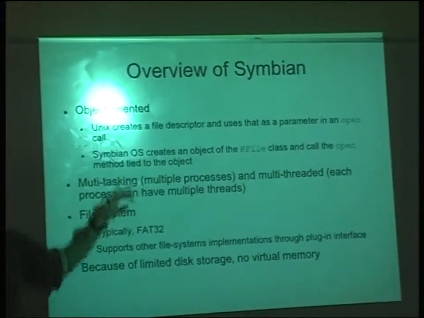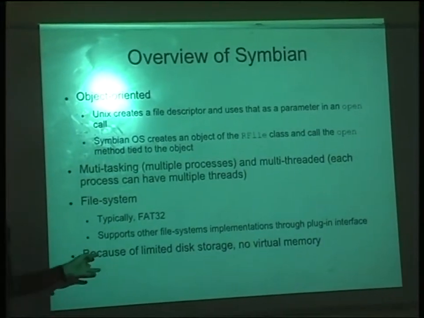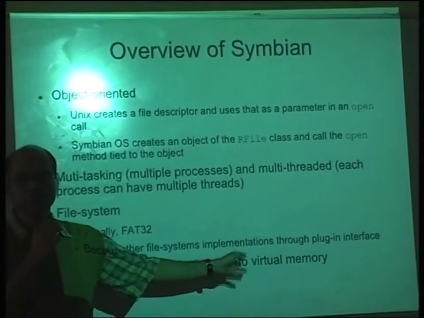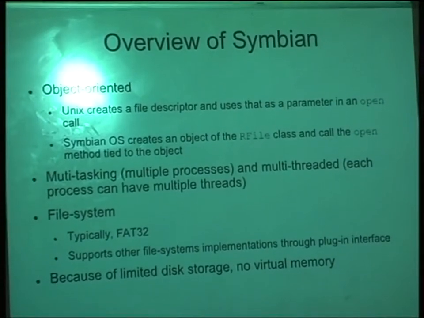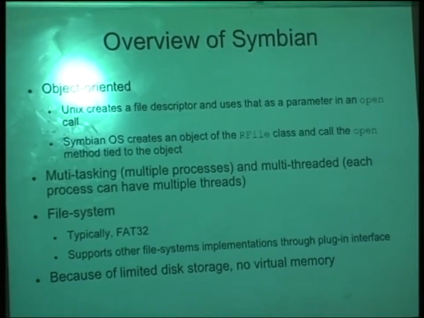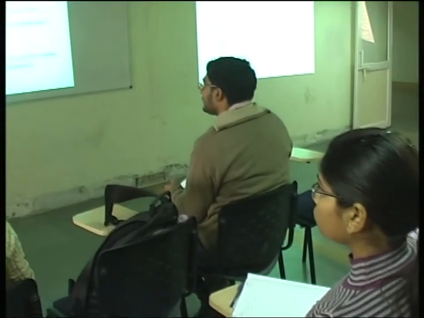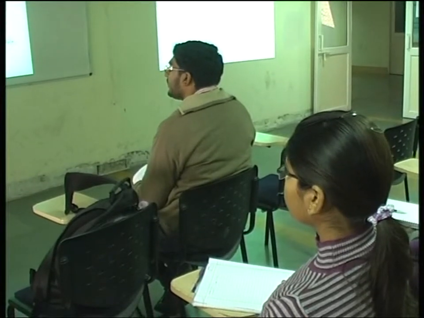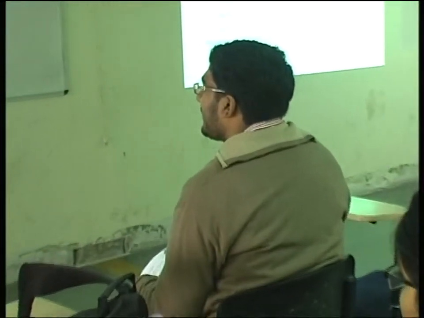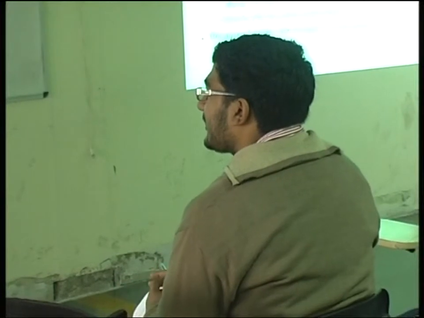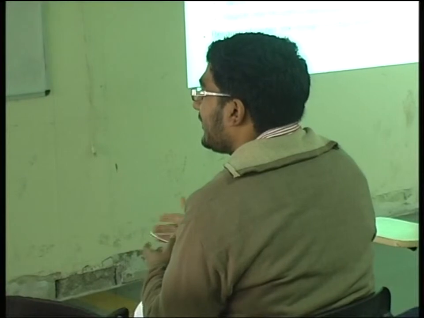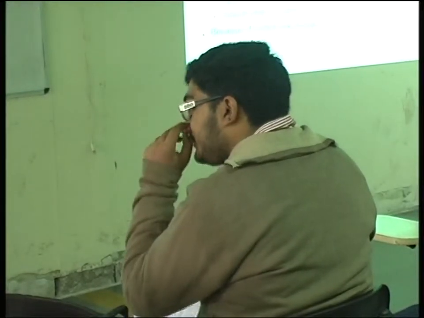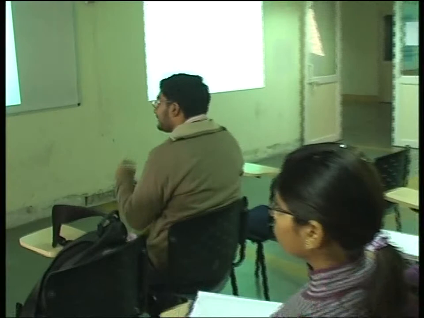One big difference between the standard OS and this OS is that because of the limited disk storage, there is no virtual memory. So anybody remembers what virtual memory is from OS class? Memory which is there in the hard disk and used for swapping. Right. So what was the need to have something on the hard disk? Because some applications require more RAM and that much RAM we don't have. So the hard disk is for swapping whatever is not required. Right. You're almost correct. There are some minor things.